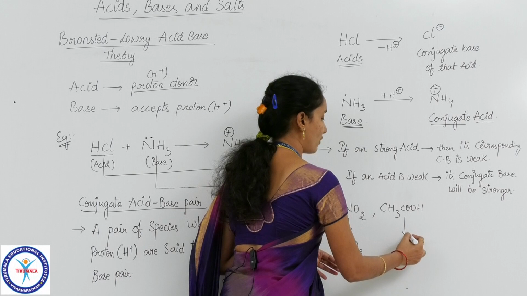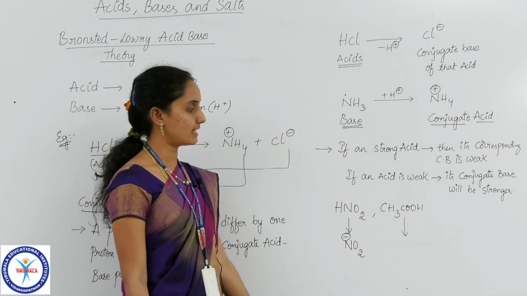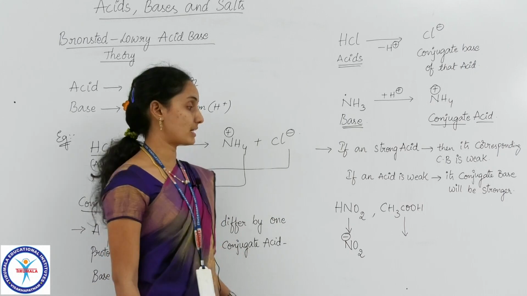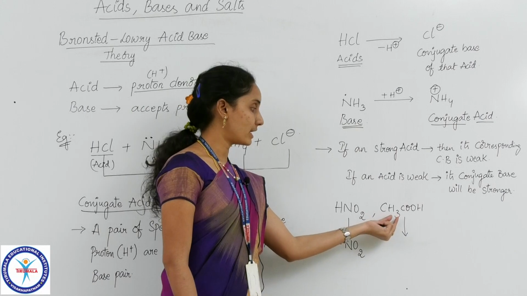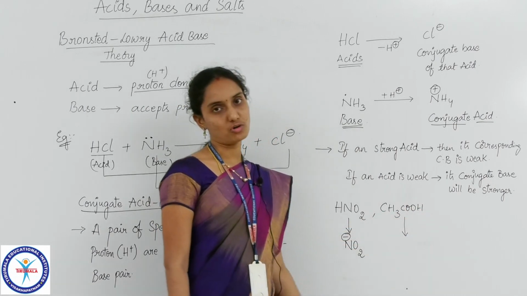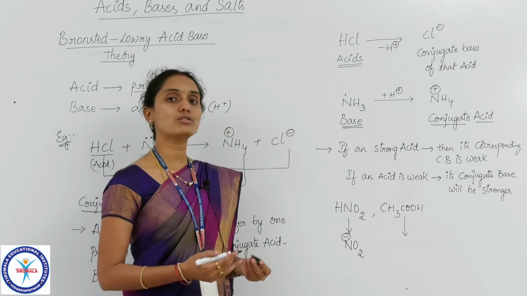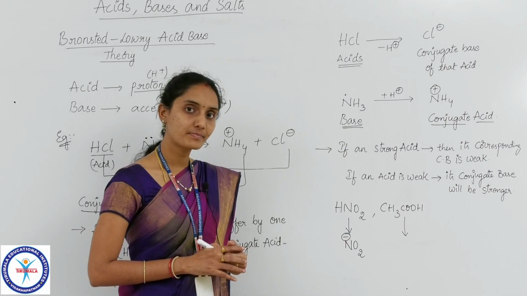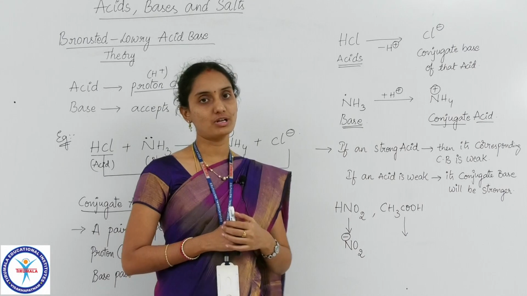And if we want to write a conjugate base for this acid, you have a question mark again here. We have 4 hydrogens here. 3 hydrogens are linked to carbon and 1 hydrogen is linked to oxygen. Which proton should be removed? Which hydrogen should be removed as a proton here? Remember this point, a very important point, children.